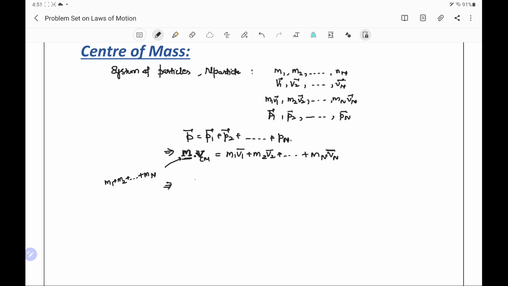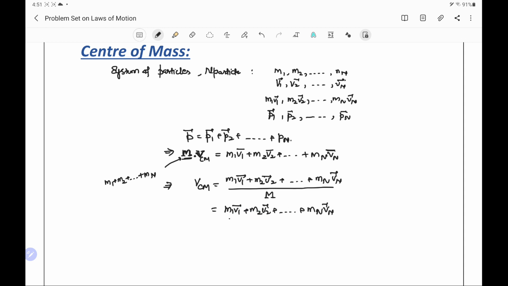Therefore, we can say velocity of center of mass is m1 v1 plus m2 v2 plus and so on to mn vn divided by the total mass of the body, which is m1 plus m2 and so on to mn.